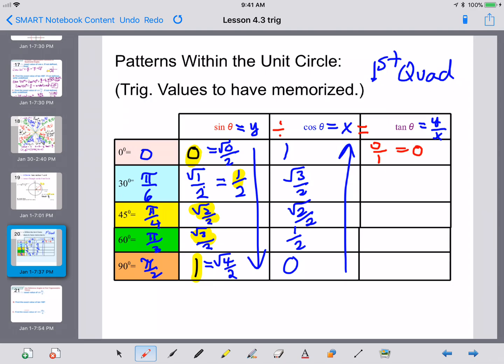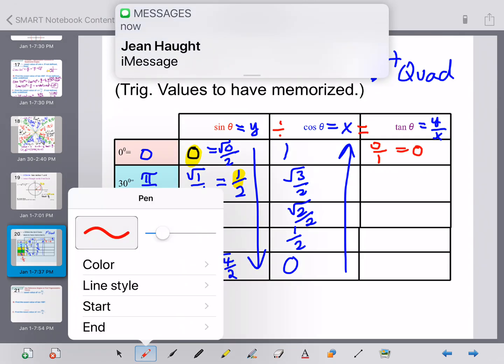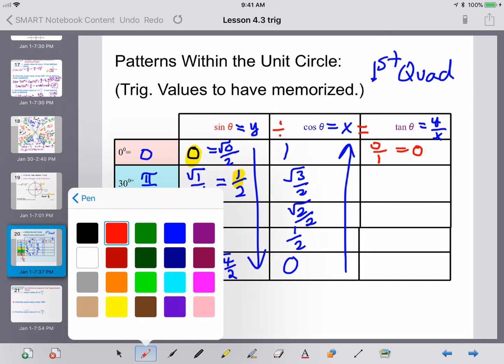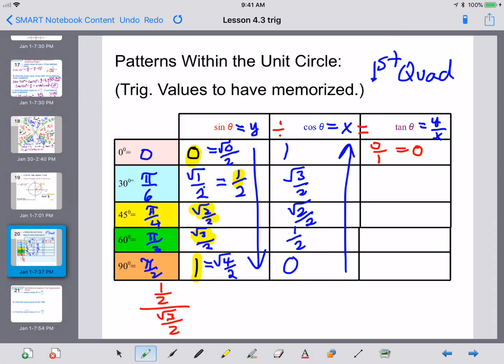The second one, now how do we deal with this? Okay, so I'm going to do it down at the bottom here. This is 1/2 divided by square root of 3 over 2. Now, if you recall, we have dealt with complex fractions. If you multiply the outer 2, that gives you the top. If you multiply the inner 2, that gives you the bottom.